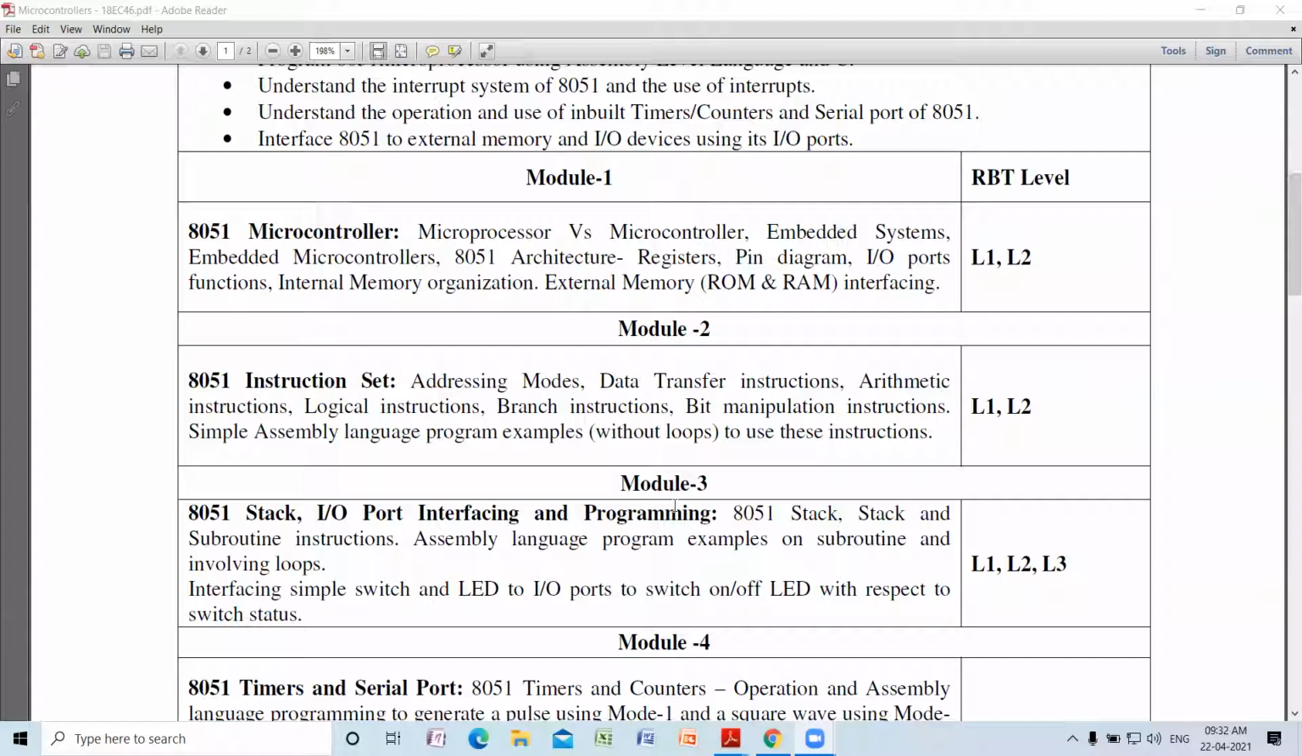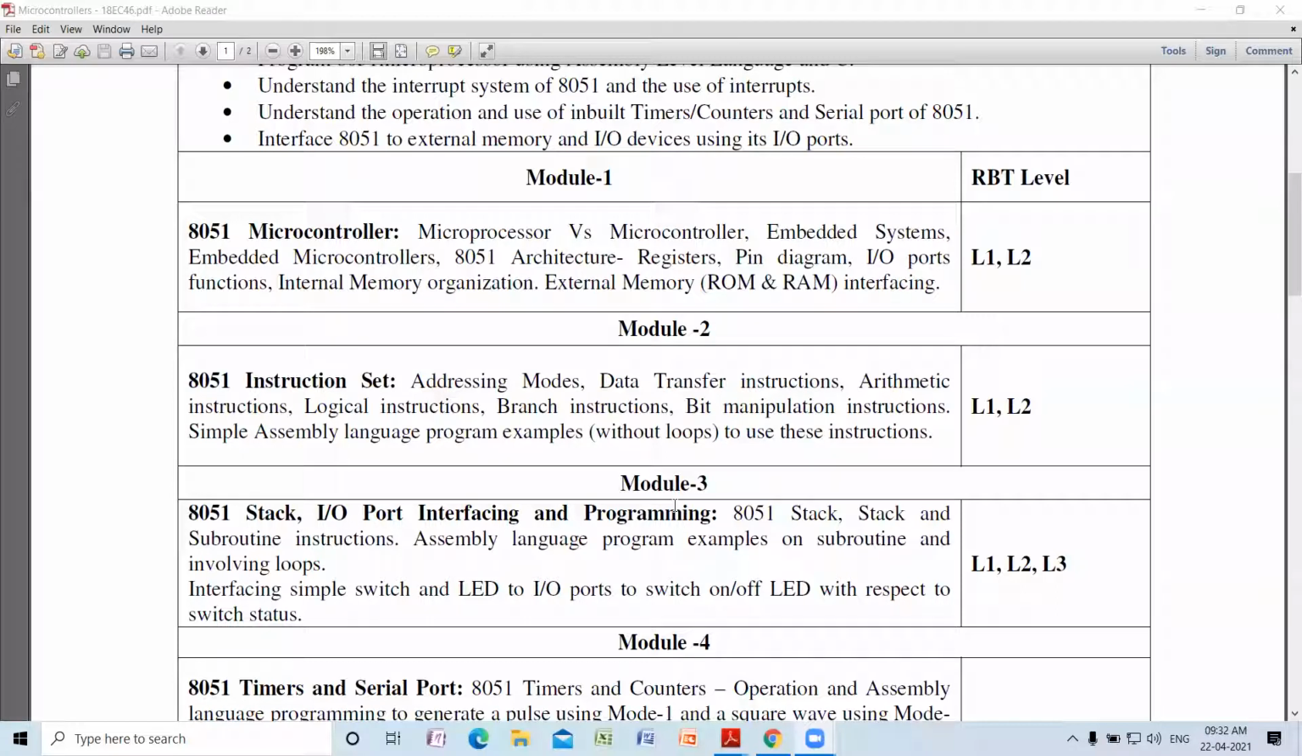For changing the sequence of program execution, which is very, very important, you have branch instructions, and you have what is really called bit manipulation instructions. What is a bit manipulation instruction?